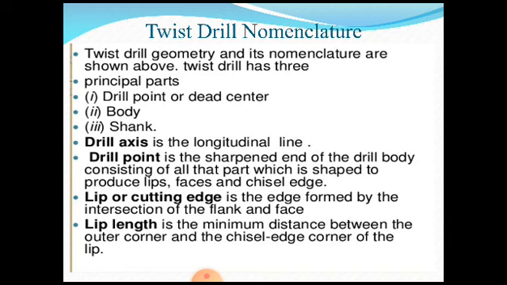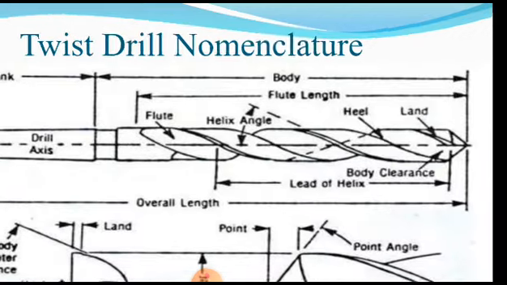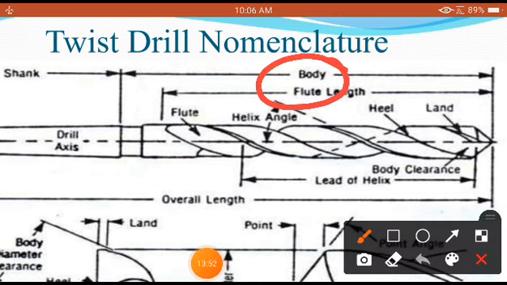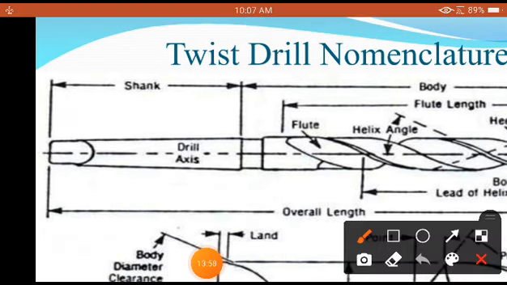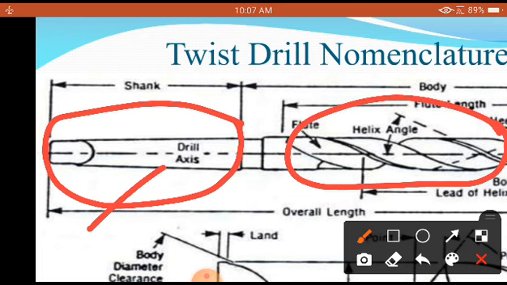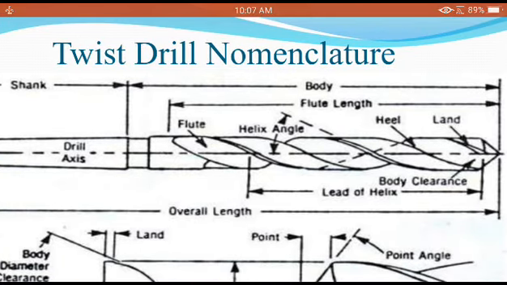Now we are going to study in depth the twist drill nomenclature. Drill axis, drill point, lip or cutting edge, and lip length we are going to study in detail in the subsequent presentation. Please observe carefully. You can see clearly on the screen, this portion we call the body, and this portion we call the shank. This portion will be held in the spindle of a drilling machine and your cutting operation is carried out by this.